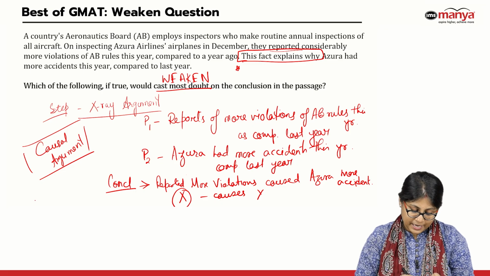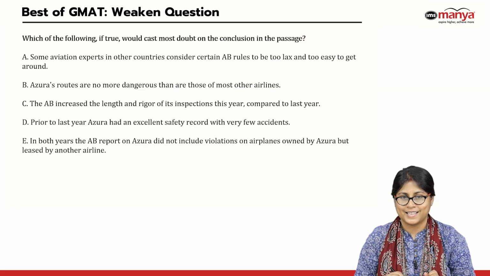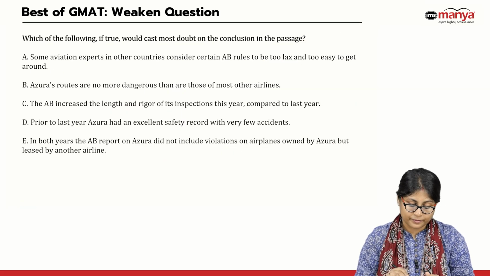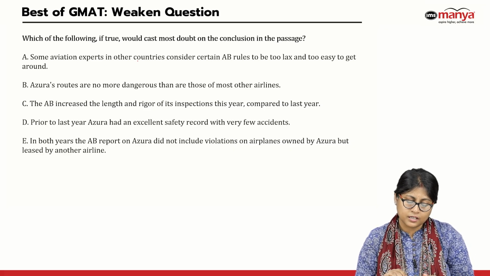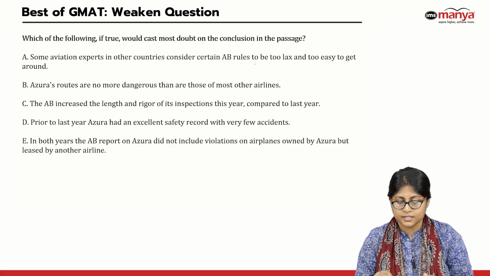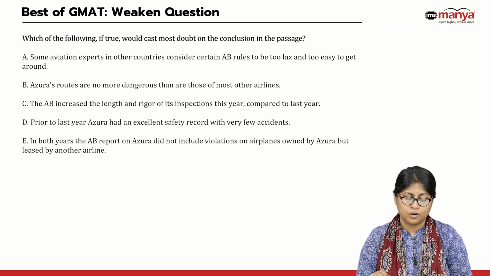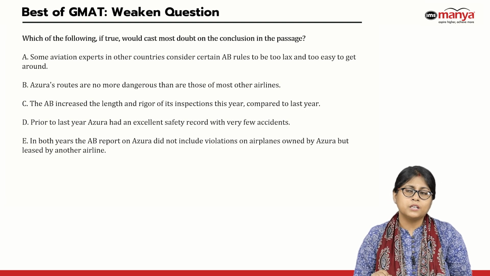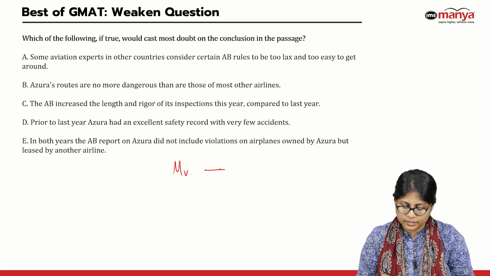Alright, let's look at the options now and try to follow the process of elimination. That is our last step. Option 1 says, some aviation experts in other countries consider certain AB rules to be too lax and too easy to get around. Alright, now my conclusion was that more violations lead to more accidents, right?